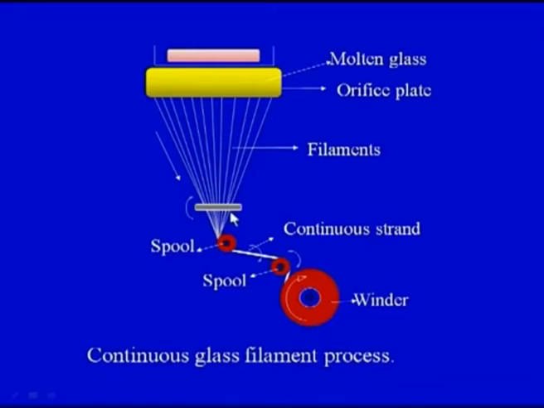So, we have a continuous strand, the strand travels and there is a winder, and in this winder the strands would be wound. So, this is a continuous glass filament process. We have molten glass, we have an orifice plate, very fine filaments are coming out of the orifice plate, the spool converts them into a continuous strand, and the continuous strand finally gets wound over the winder. So, this is a continuous glass filament process in which continuous filaments of glass are made.